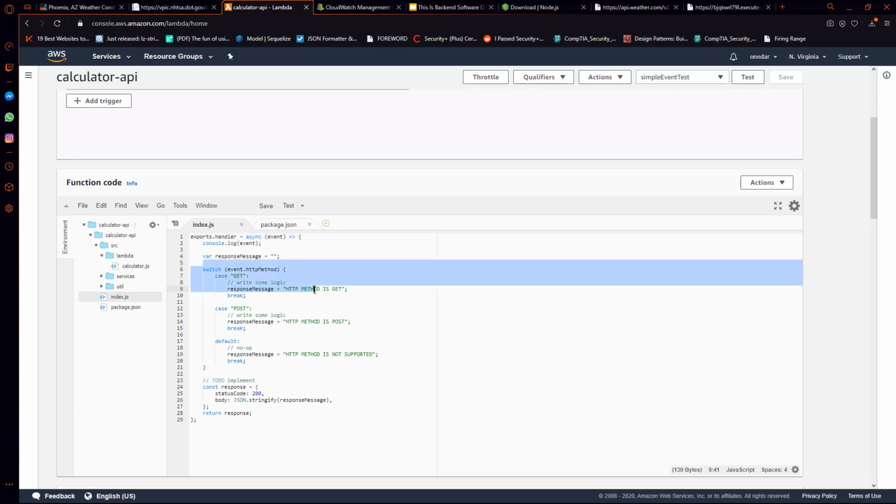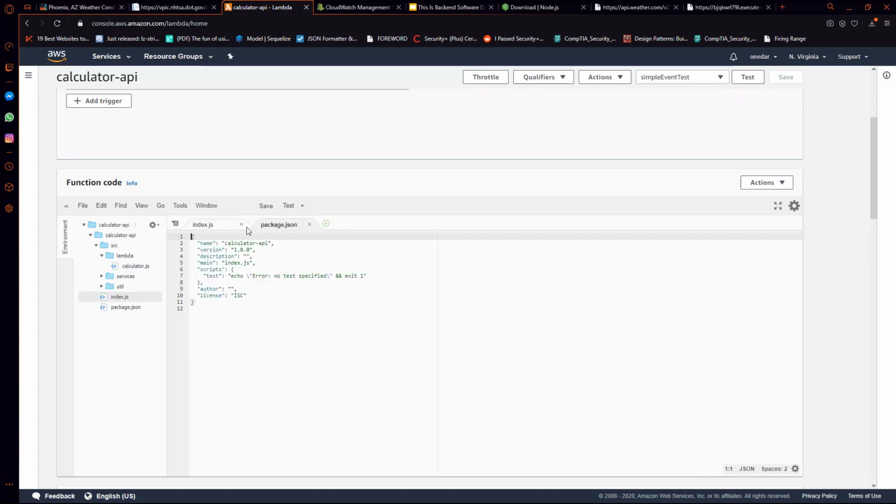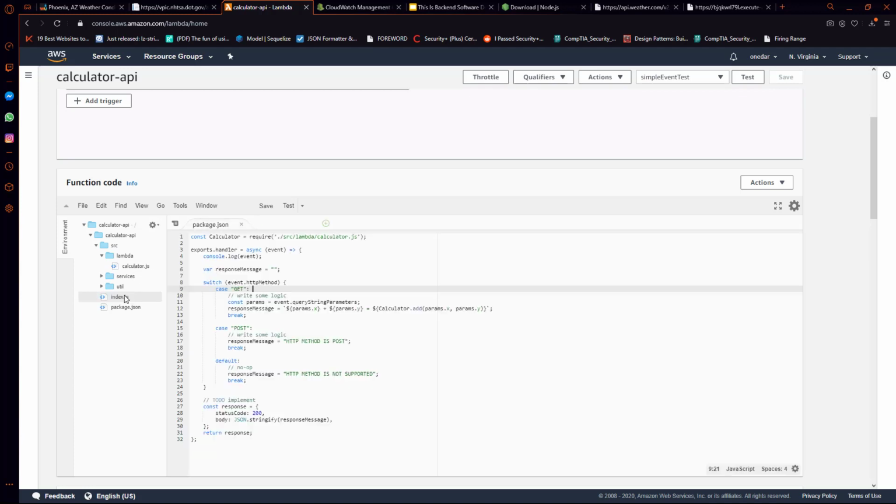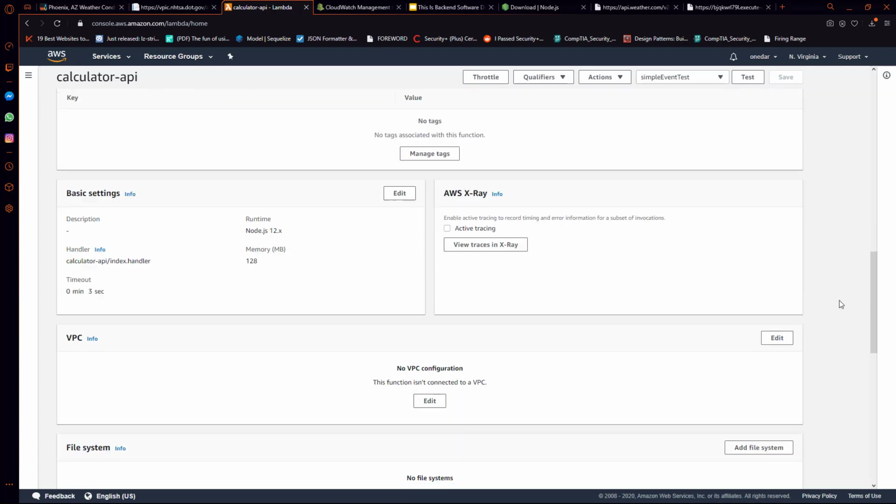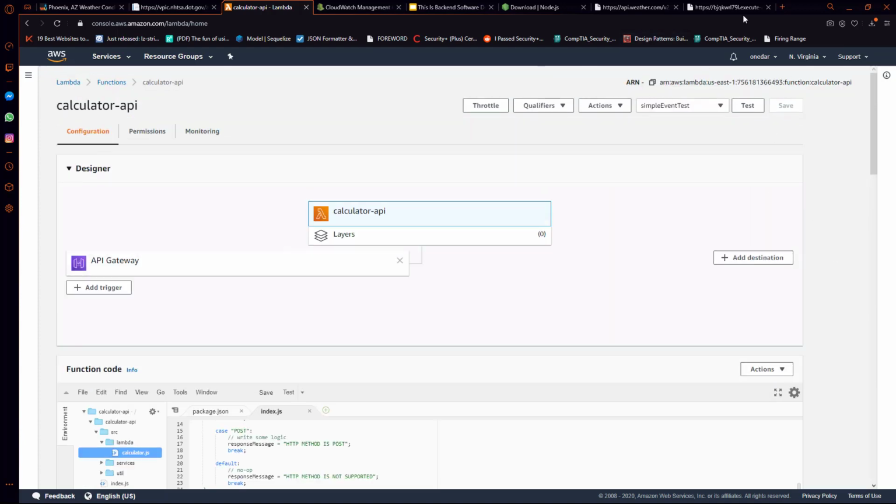And I wouldn't focus too much on this inline code. It looks like it doesn't update. Let's try, so in the inline code, if we close out of the file and then open it back up, it looks like it does update. Try not to get too confused by the inline code editor. It's not completely fleshed out as a service, but we can actually see that our Lambda was updated. We got the new code files in here, so everything looks okay for now. And that automatically saved. So let's test this out.